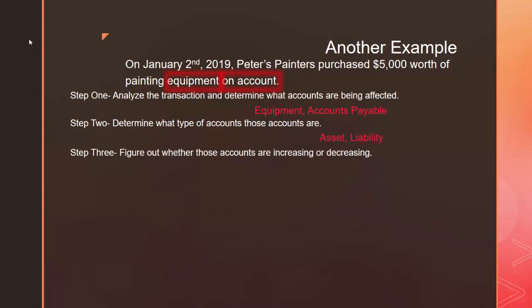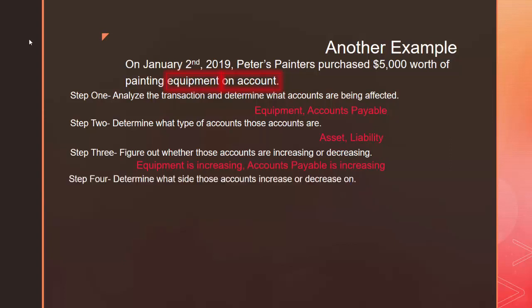In step 3, we figure out whether these accounts are increasing or decreasing. Our equipment account is going to increase because after Peters Painters makes this transaction, the company is going to have more equipment. However, the company is also going to owe more money. So our equipment account is increasing and our accounts payable account is also increasing.